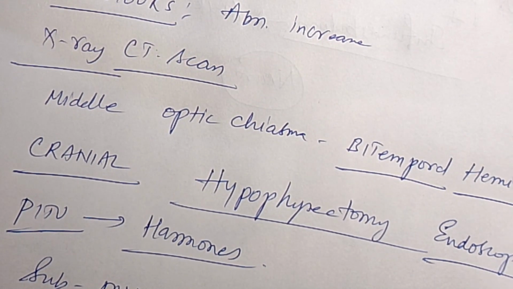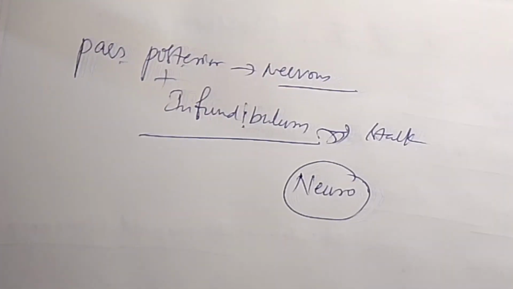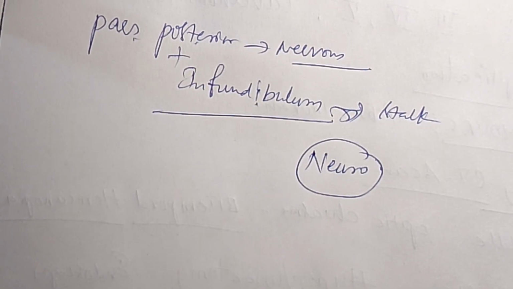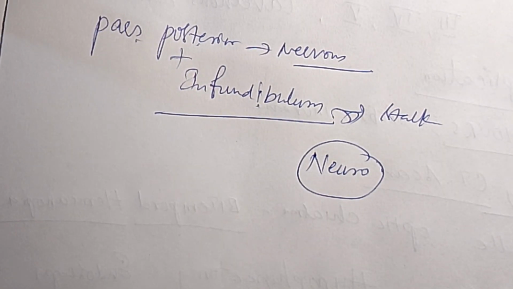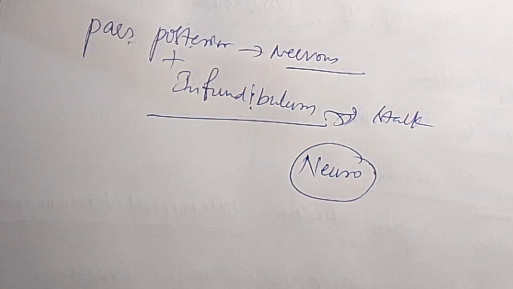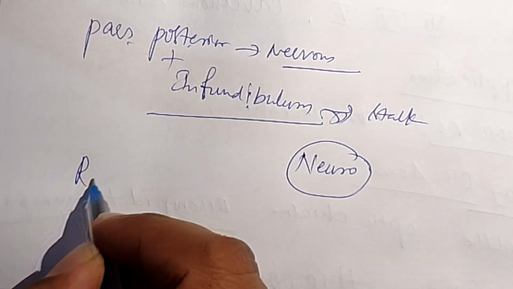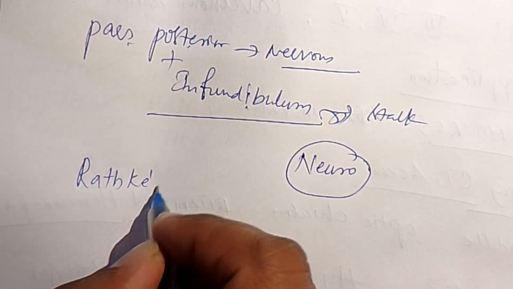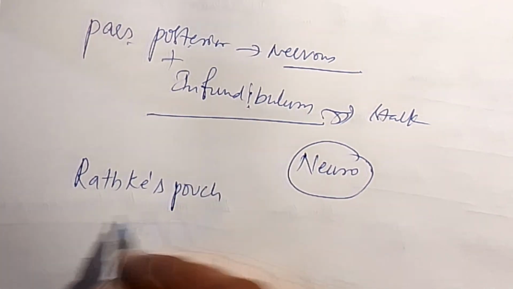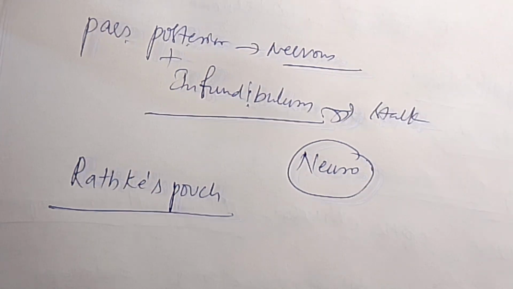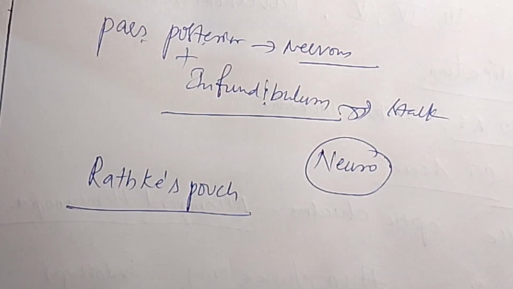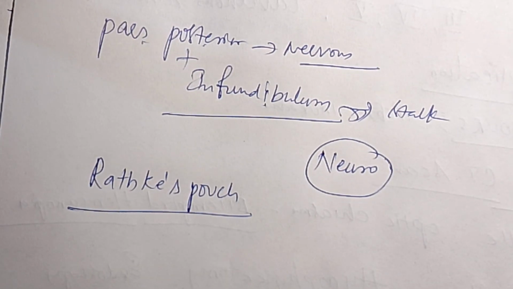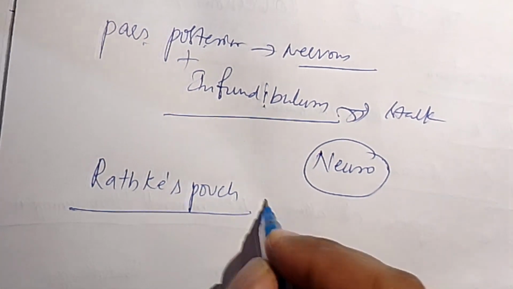Now the development of the pituitary gland. Adenohypophysis, which is also called the anterior lobe, develops from Rathke's pouch. This is the extension from the roof of the primitive pharynx.